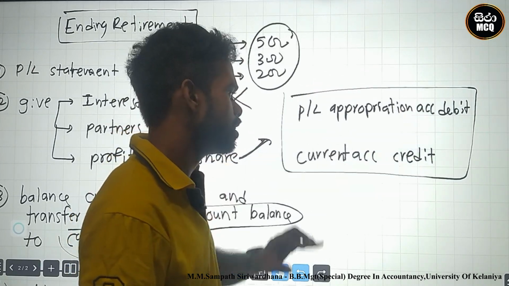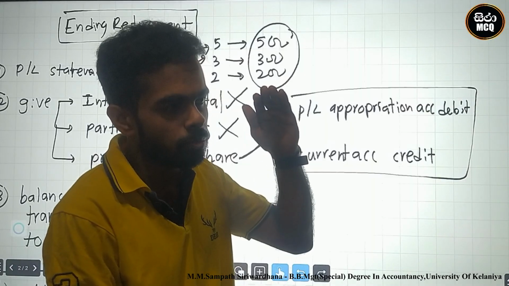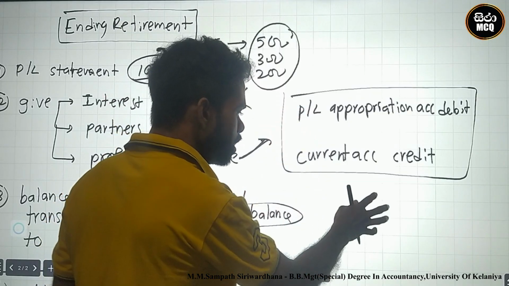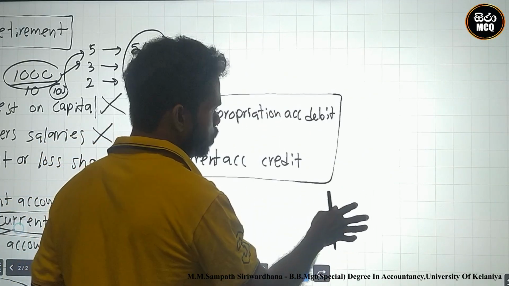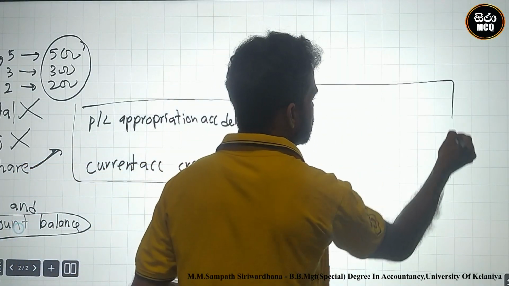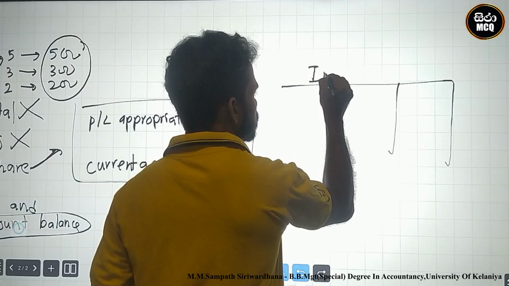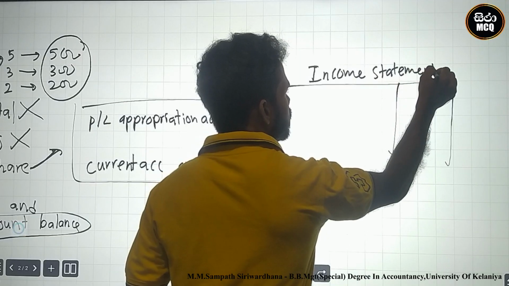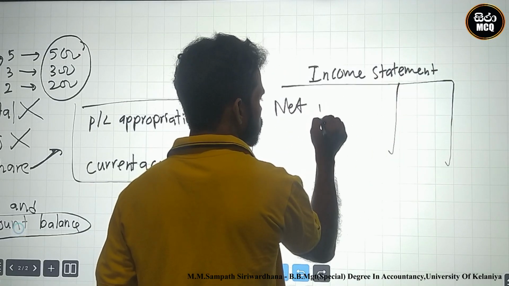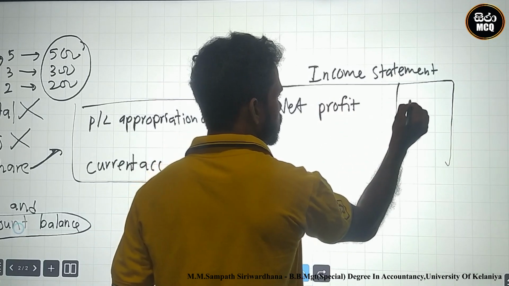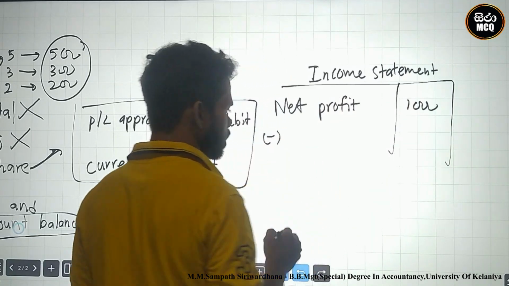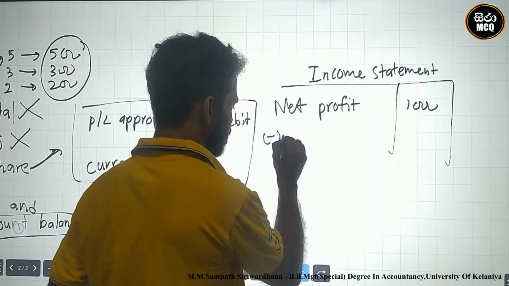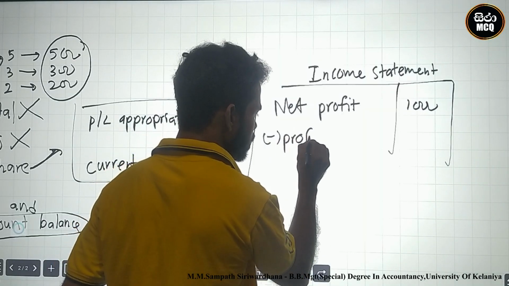This is the location: at the preparation of the profit or loss statement, after the profit, this is the deduction. Look here, I show you, this is the income statement, no? You already calculated net profit. After the net profit, you must deduct what? Interest on capital, partner salary, profit shares. This is the allocation of profit shares.